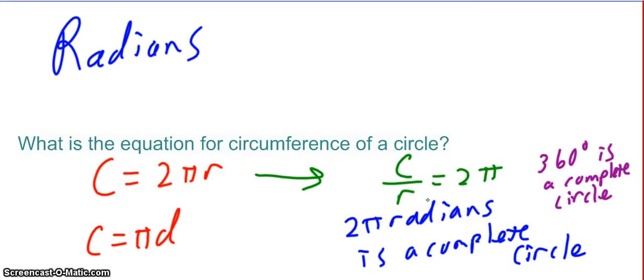Now, another thing I want to back up a second. Keep in mind, the number 2 is the number 2, but also pi is a number as well. And so when we say 2 pi radians is a complete circle, well, 2 pi is actually a number. We just don't write out the decimal equivalent because pi is what we call an irrational number, so it's a non-repeating infinite decimal. And so it's a lot cleaner and nicer if we leave it in terms of 2 pi. But we want to keep in mind that it's a number, right? We can type that into our calculator. It's approximately 6.28 something, but that's what this represents.